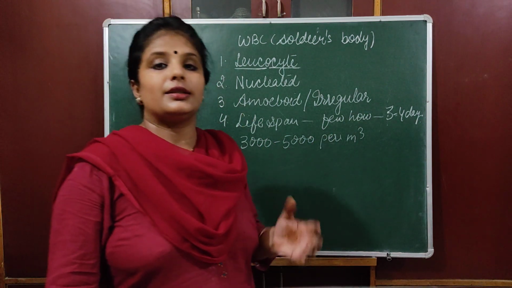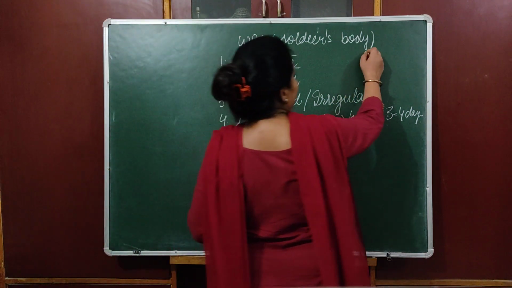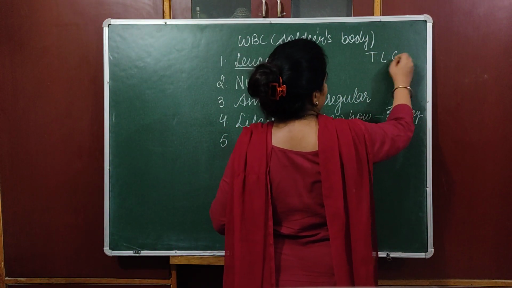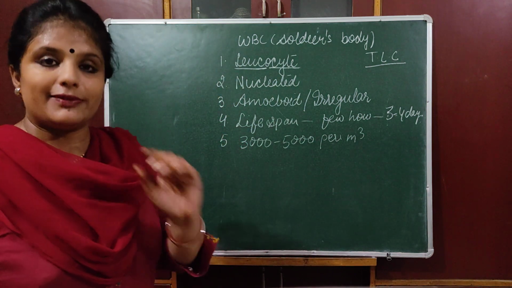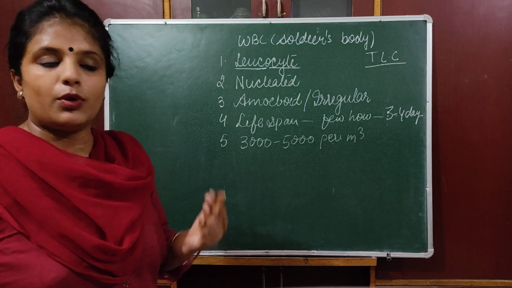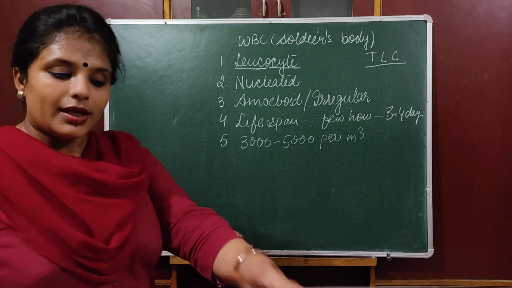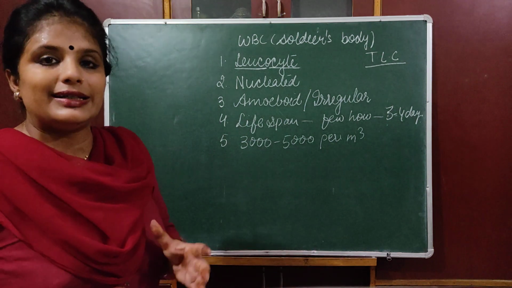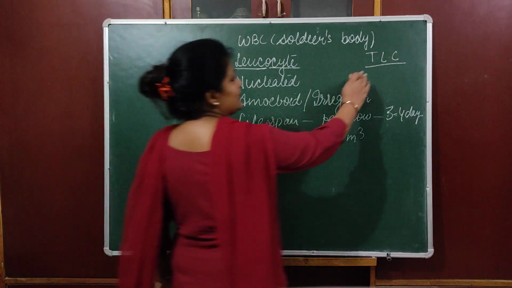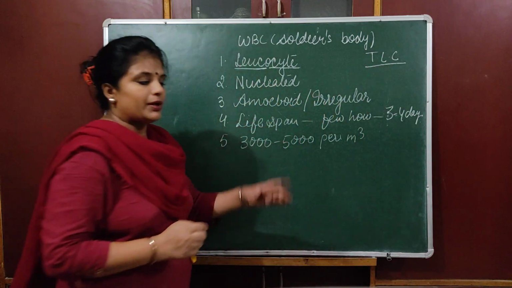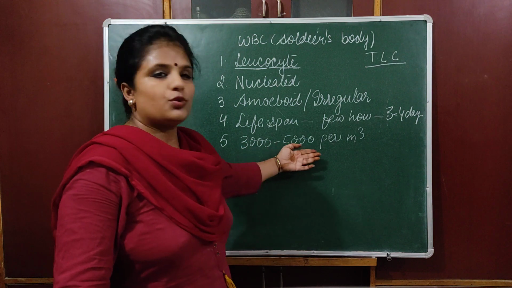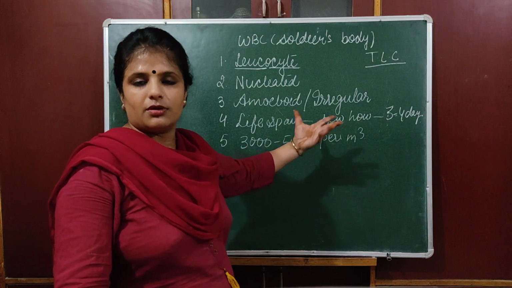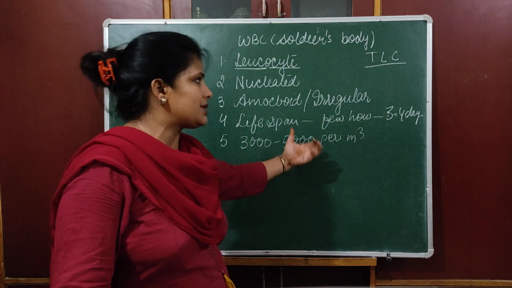Along with the RBC count, there is one point you can read, that is TLC. If you have any blood report at home, I suggest you take it out, try to read it and compare it with whatever you have learned till now. There is a TLC count, and they have given a particular range for it, around 3000 to 5000 or 6000, or whatever approximate amount I am saying.